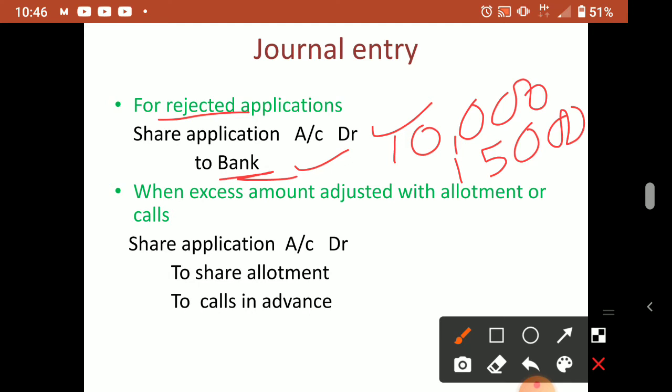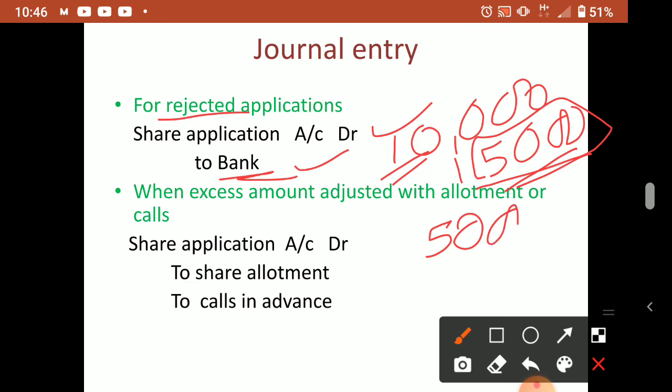So here also, company side 10,000 but public side 15,000. How much is the excess here? 5,000 is excess. These 5,000 excess application money will be with the company, and we can adjust it with the next installment. So those shareholders who sent excess application money, that money will be adjusted in the next installment.